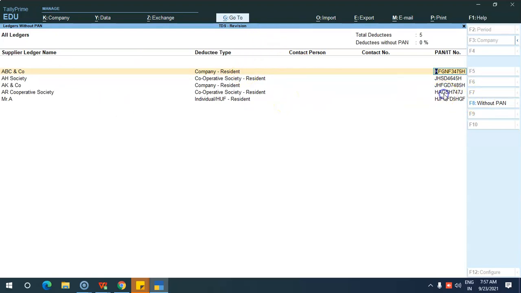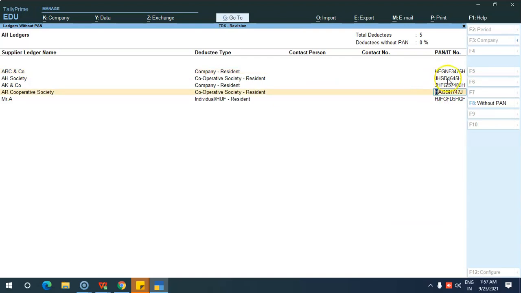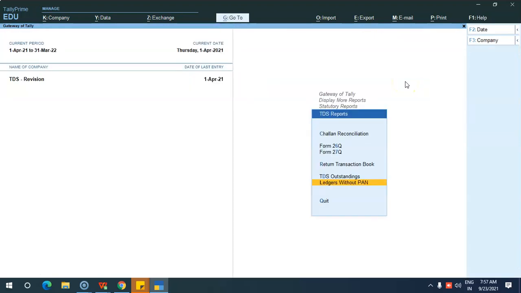If you have given anything wrongly, or invalid, you can edit it over here. You need not go to each single ledger. You can just click over here and edit this PAN number, and also feed all the contact numbers and contact details. Okay. You can give the PAN numbers over here. So these are the TDS reports.